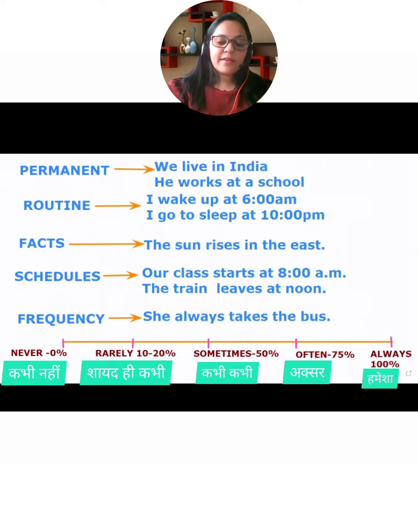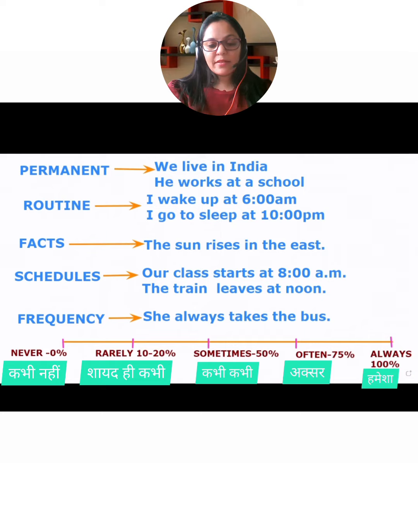So always is a word that tells us how often something happens. And all of these words are just like that, which I've listed under frequency, as you can see down under the board.